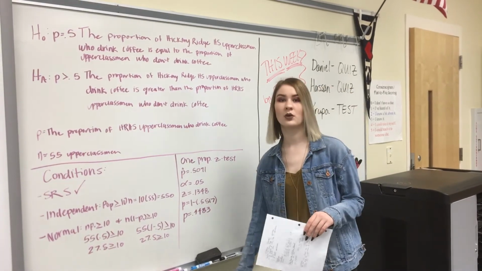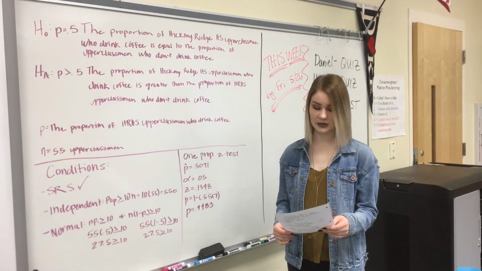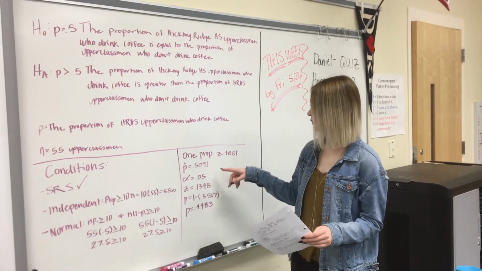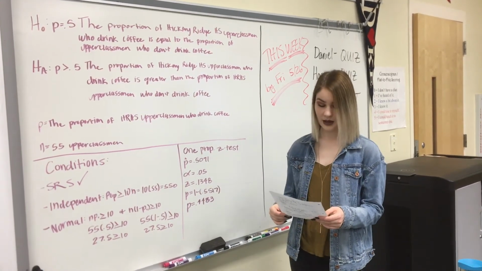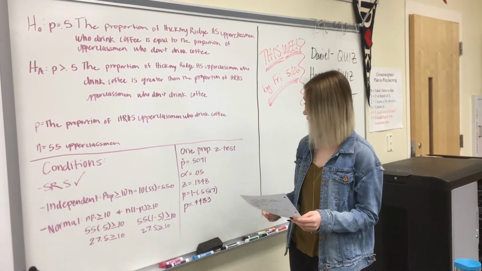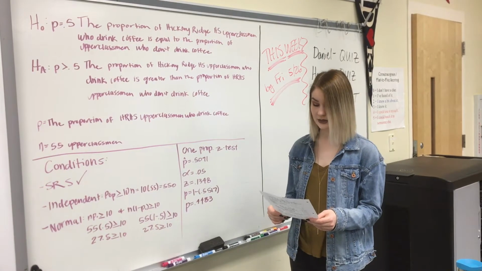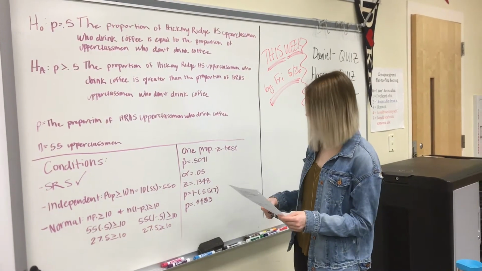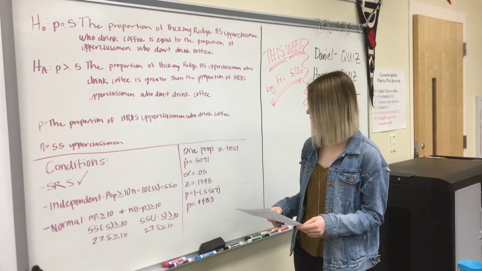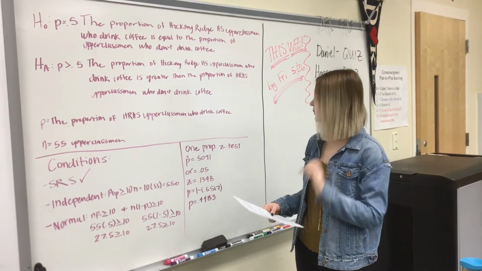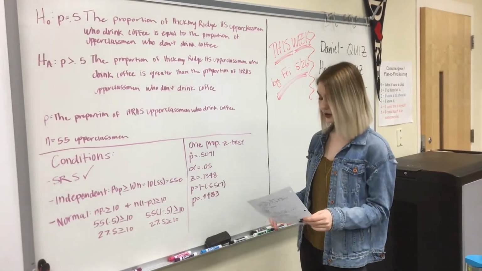So for our test, we did a 1 proportion z-test, and our p-hat value that we used was 0.5091, and we used alpha 0.05. And then after calculating z, we found that it was 0.1348, and our p-value was 0.448.